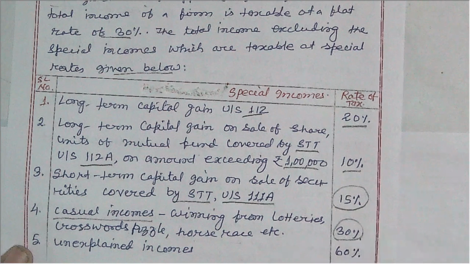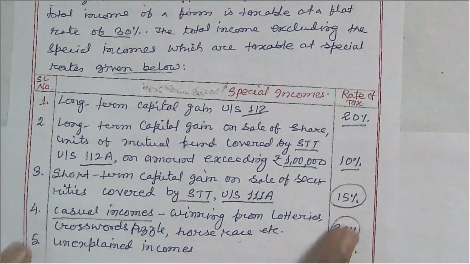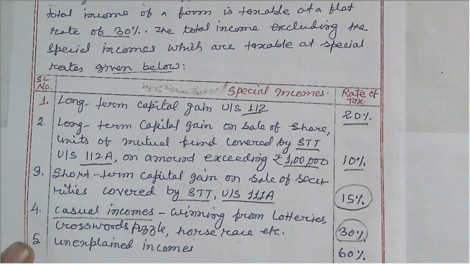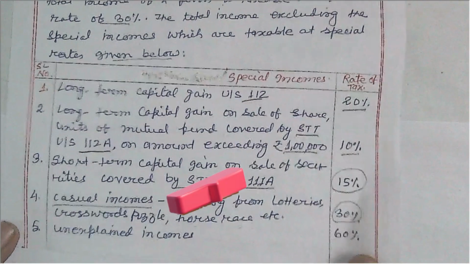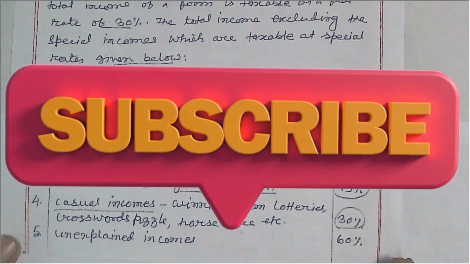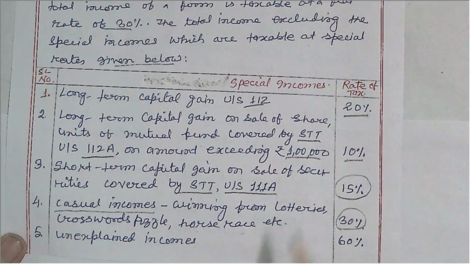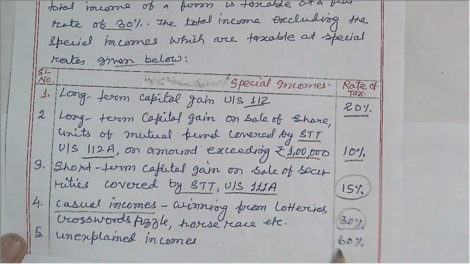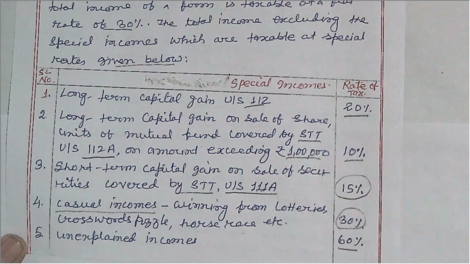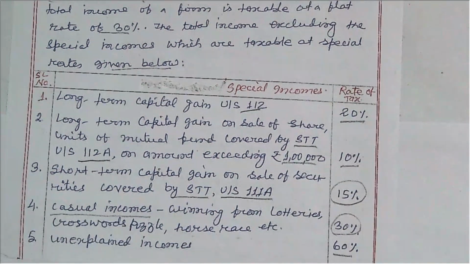Besides this, any unexplained income which was not disclosed and later recovered is taxed at the rate of 60%.